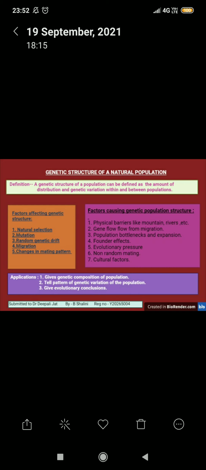Today I am going to discuss the genetic structure of a natural population. So let's start with a simple thing, that is, what is a population? A population is a group of organisms that have common characteristics and can interbreed and live in the same place at the same time. Now about the genetic structure.